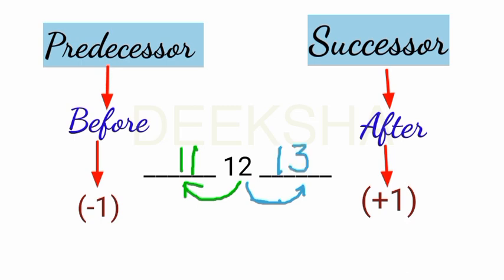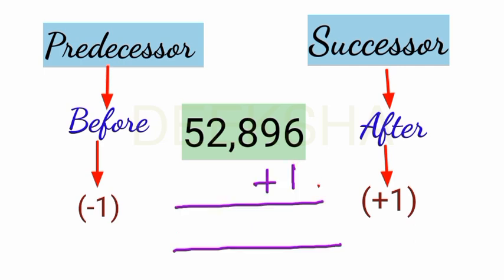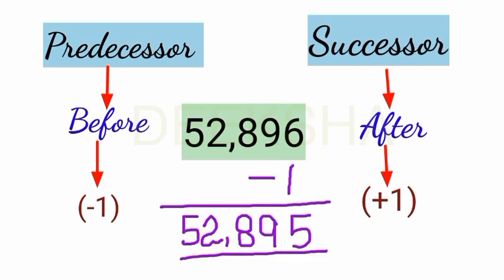That is 13. But if we take any larger number like 52,896, in these cases, it may be possible that you get confused sometimes to find the predecessor or successor. So what do we do? To find the predecessor or the before number, you subtract 1 from the number, and to find the successor, the number that is coming after that number, you add 1. So let's find the predecessor of 52,896. Subtract 1 from it.